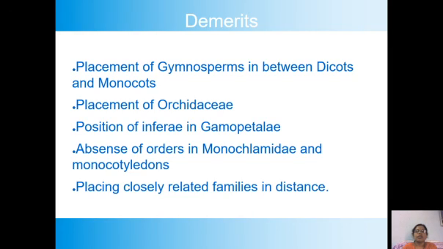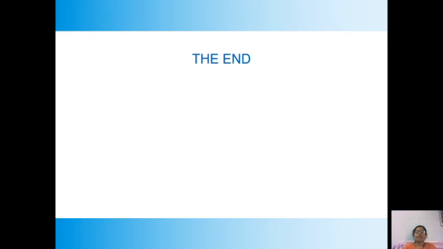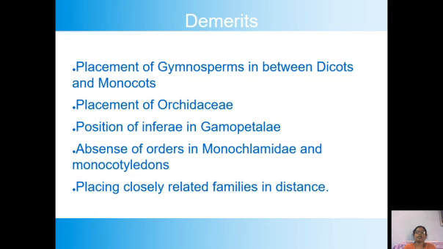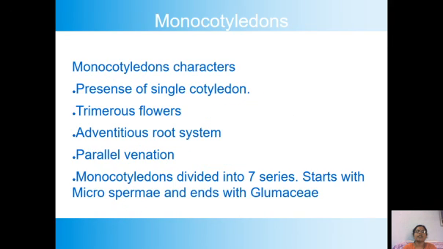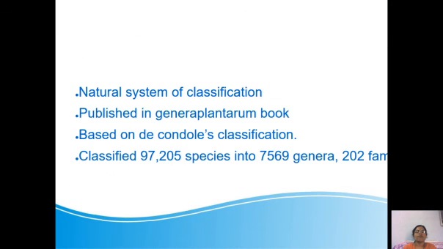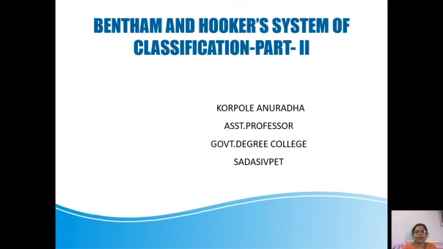So, some demerits are there, but if you look at the merits, so many merits are there. That's why we are following the Bentham and Hooker system of classification, and it is very, very important. It is very important in your examination. The question comes like this: describe Bentham and Hooker's classification and give its merits and demerits.